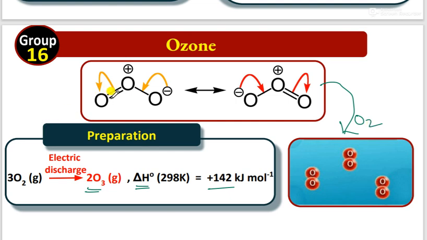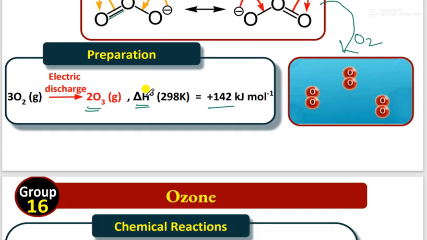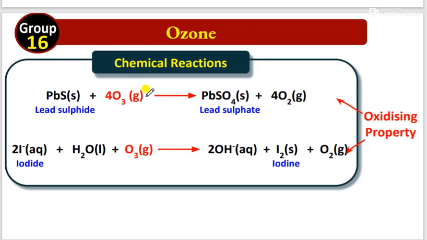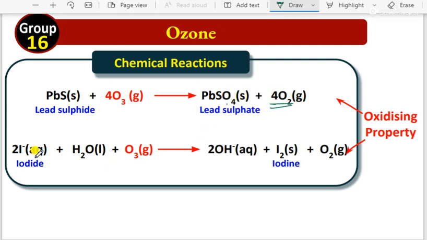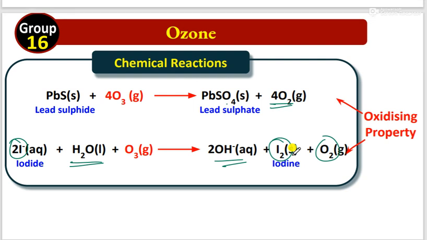Remember, the bond length is the same. Why? Because continuous resonance structures are possible in it. Let's see one more thing: how ozone reacts. Ozone generally acts as an oxidizing agent only. When ozone reacts with lead sulfide, it gives lead sulfate plus oxygen. When it reacts with I minus, it oxidizes it to I2, solid I2 is formed, and water becomes oxygen gas and OH minus. What I mean to say is that here ozone is acting as an oxidizing agent only.